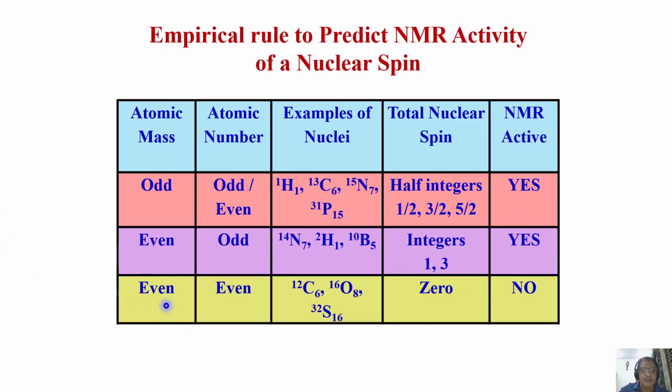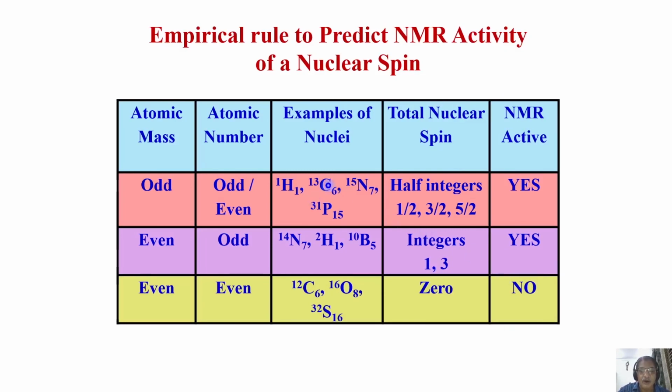Go to the last situation, where atomic mass is an even number and atomic number is even. For example, carbon 12, an isotope of carbon, oxygen 18, sulfur 32. Atomic mass is even, atomic number is even, again even, even. Such nuclei will have a total nuclear spin of 0, and they are not NMR active. They are NMR inactive nuclei.